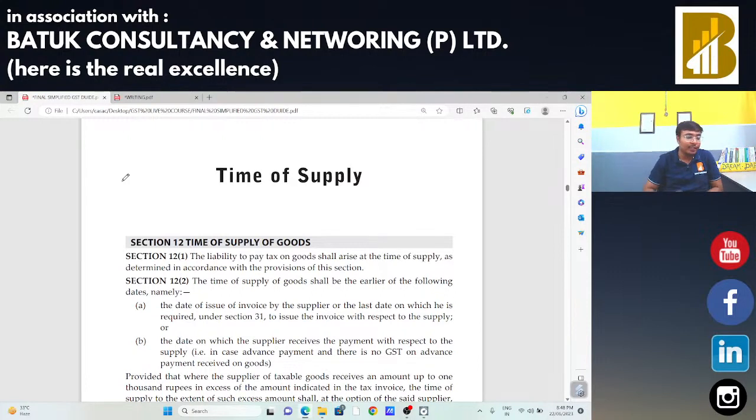Once confirm in the chat box that the reverse charge mechanism topic is clear, because this is a very important topic from revenue leakage point of view, from compliance point of view. Just confirm me in the chat box that sir, RCM topic is okay for you, so that I can take the next topic, that is time of supply.